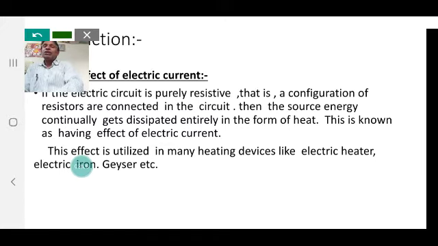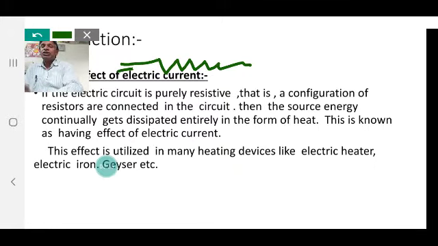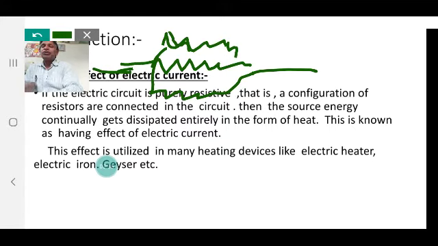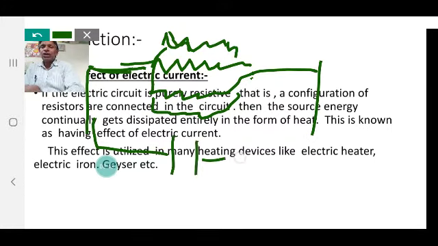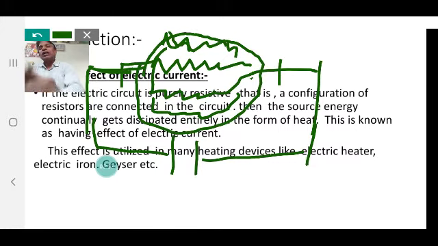When an electric circuit is purely resistive, like a resistor, or when a large number of resistors are connected in the circuit, this type of configuration we see in a heater. When the circuit is completed, the total electric energy supplied to the resistors due to the potential difference is converted into heat, and we get the total electric energy in the form of heat.